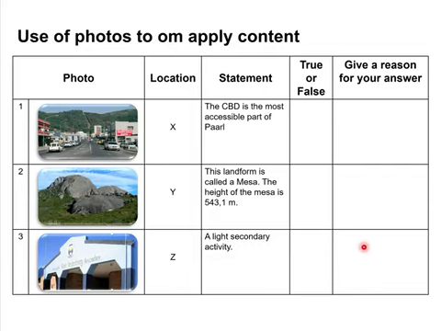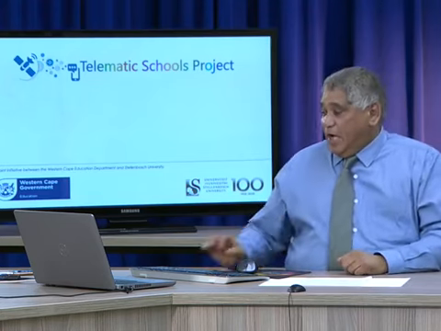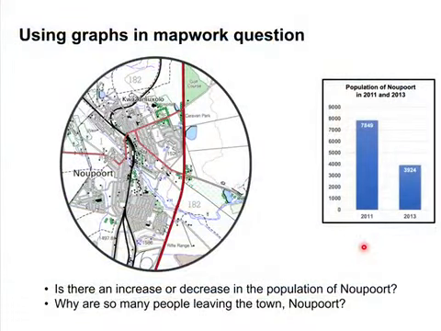Okay, so you see what photos can be used for, and remember all these features are on the map, right? It's easy to connect them to the map. I would like to have a look at this. What about using graphs in a mapwork question? And that's very important, right?